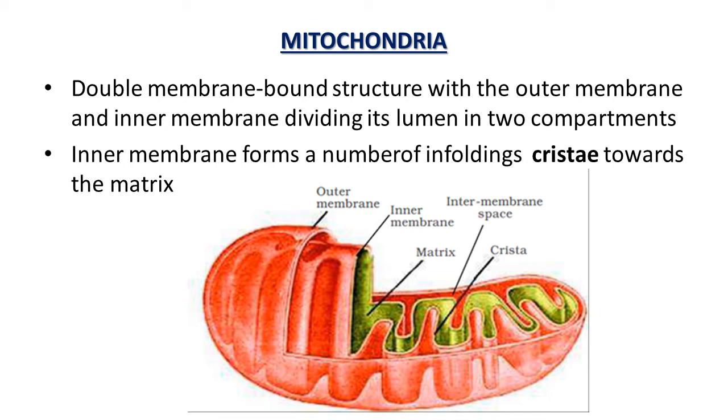The outer membrane forms the continuous limiting boundary of the organelle. The inner membrane forms a number of infolds known as cristae toward the matrix region. Cristae increase the surface area because they are infolded, finger-like projections. The two membranes have their own specific enzymes associated with mitochondrial function. Mitochondria are the site of aerobic respiration. So for respiration purposes, it is a very important organelle for a cell.